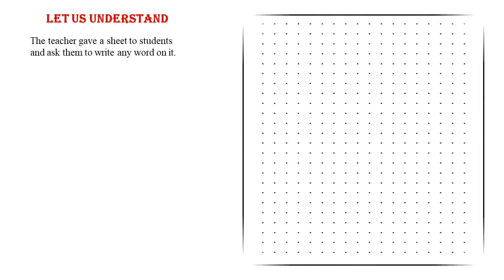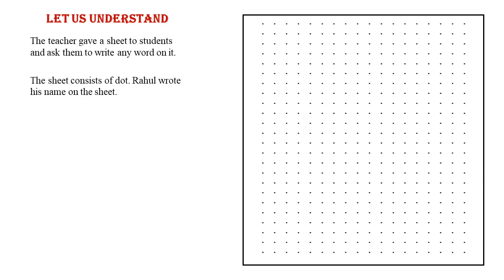Let us understand. During his class, a teacher gave a white sheet to the students and asked them to write a word on it. When the students looked at the sheet, they saw some dots on it. Rahul wrote his name on the sheet using the dots.